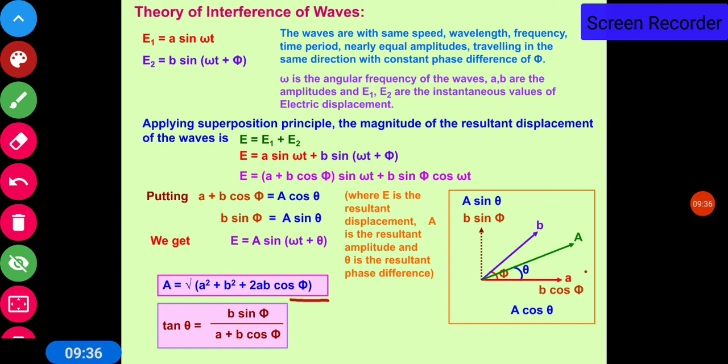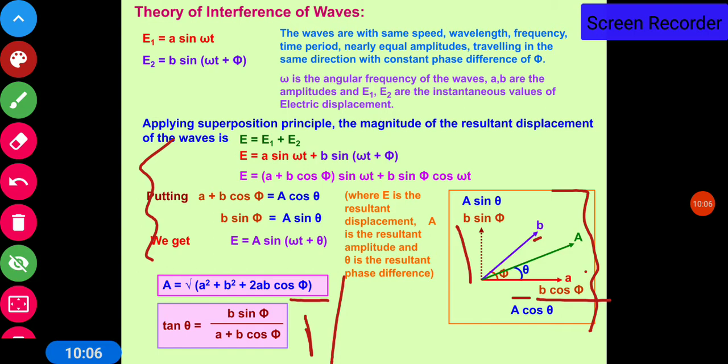Now the component of B along the x-axis is B cos phi and along the y-axis is B sin phi, and if theta is the angle between the resultant and the A vector, then tan theta = B sin phi / (A + B cos phi). So mathematically you can do it like this, or through the figure you can add the two vectors like this, but the result will be the same.